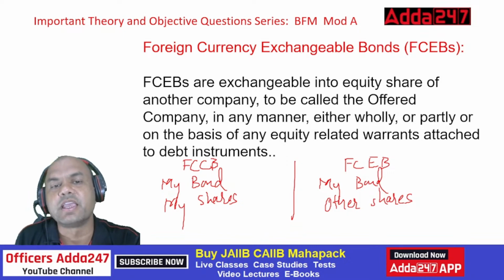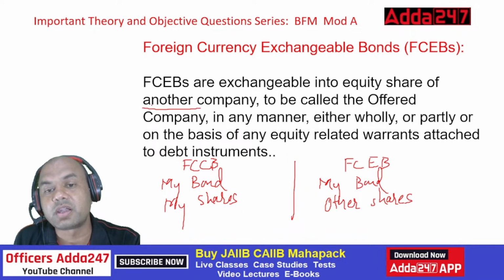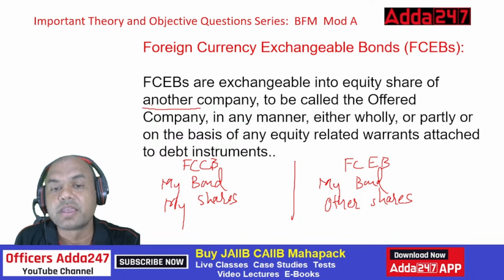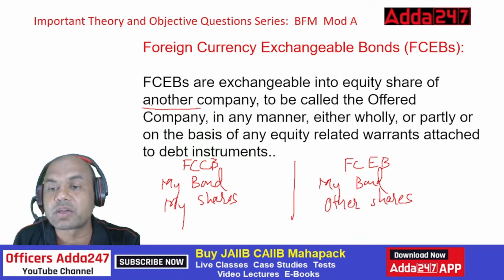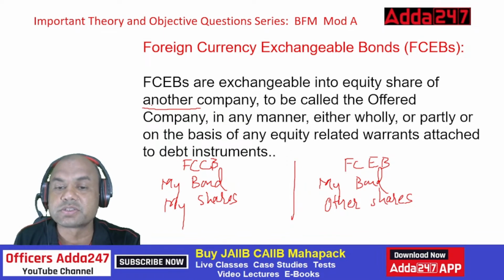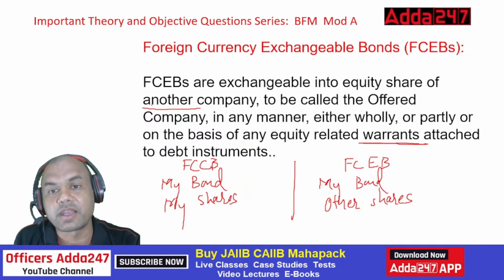Look at this. FCEBs are exchangeable into equity shares of another company, to be called the offered company, in any manner, either wholly or partly, or on the basis of any equity related warrants attached to the debt instruments. Here also warrant, arrest warrant, right? Hero, villain, warrant means right.